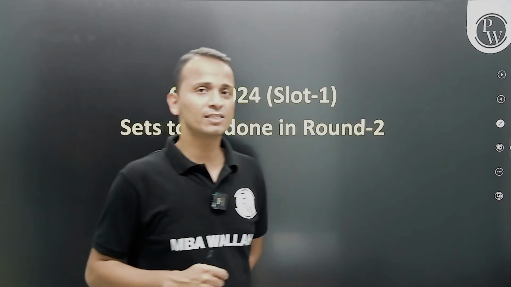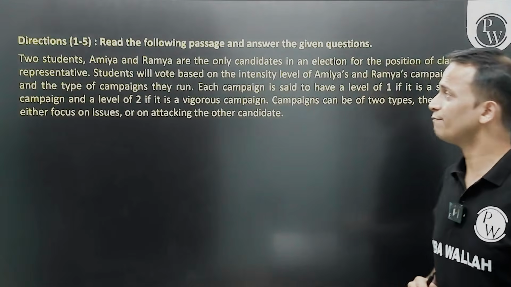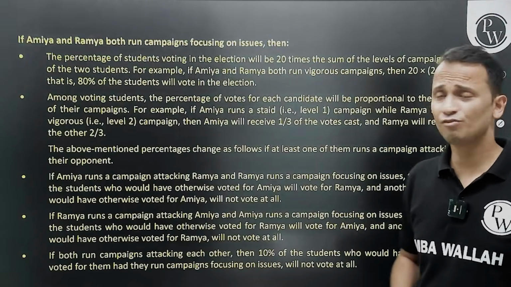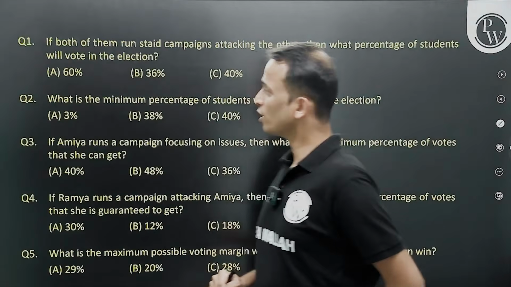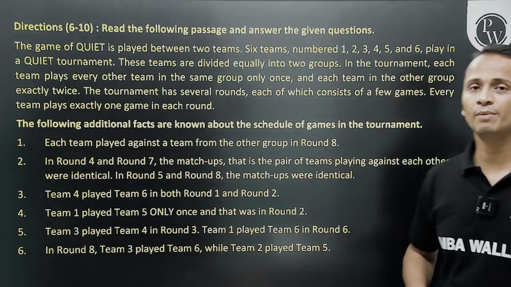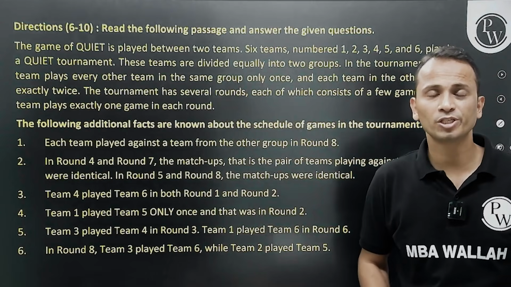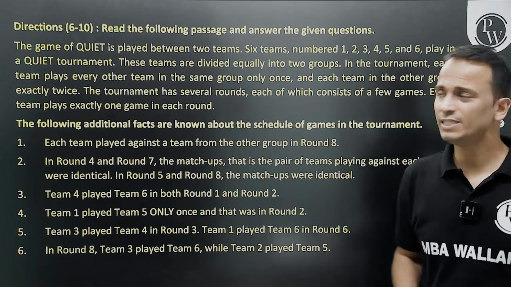And after the analysis, we have got to know one thing, that the first set is slightly lengthy, it's very lengthy, 1.5 pages, as compared to the remaining two sets which are left. Now, one of the sets, set number 2, was a game of quite, right? So this was the only set of information that was given, right? So this looks comparatively easy.